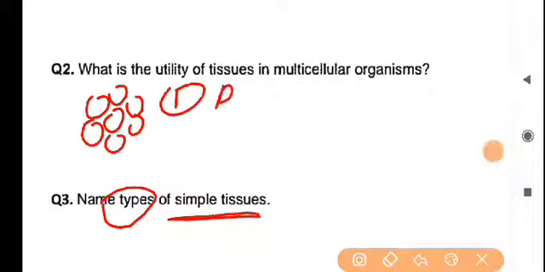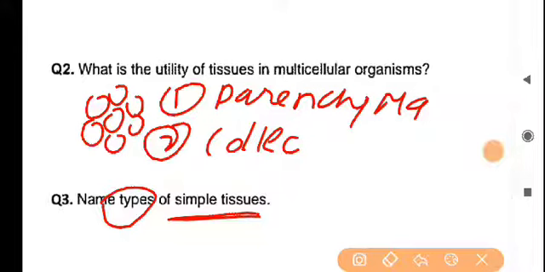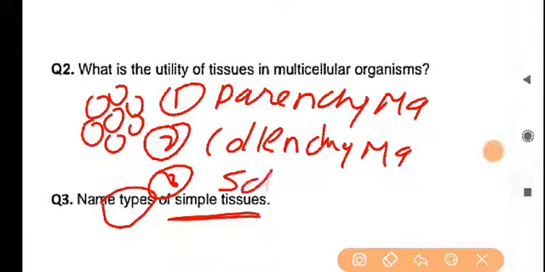As you all know, the first is parenchyma, second one is collenchyma, and third one is sclerenchyma.